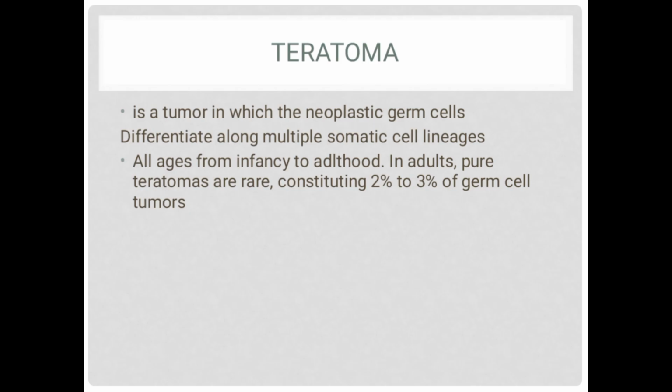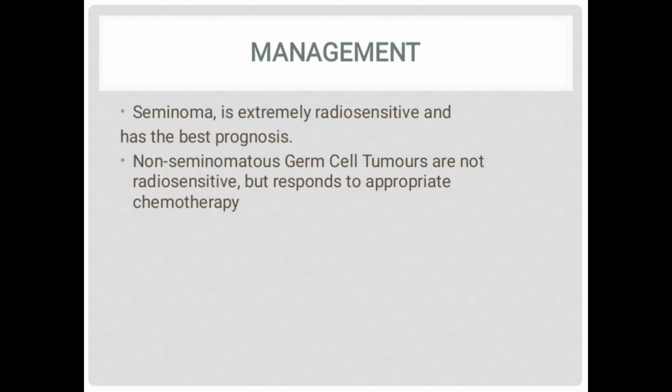Teratoma is a tumor in which the neoplastic germ cells differentiate along multiple somatic cell lineages. All ages from infancy to adulthood can be affected. In adults, pure teratomas are rare, constituting 2 to 3% of germ cell tumors.